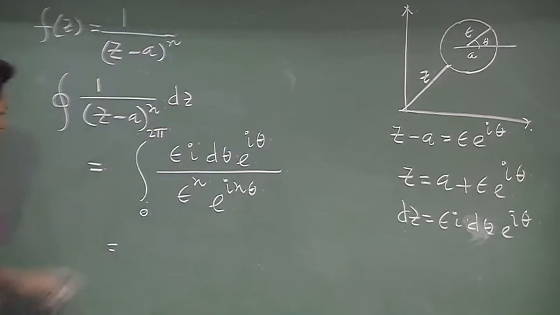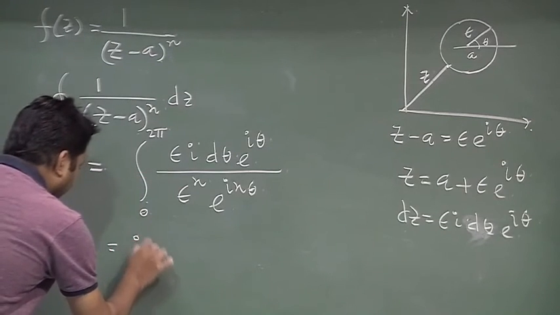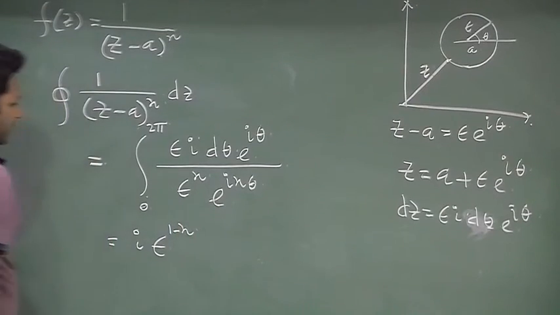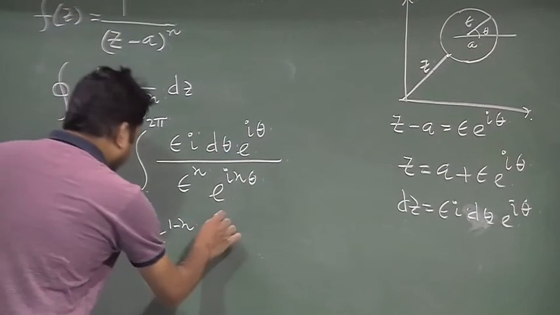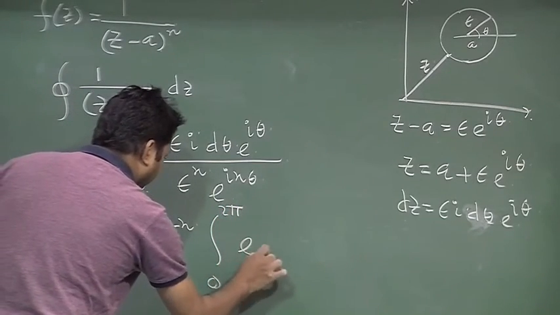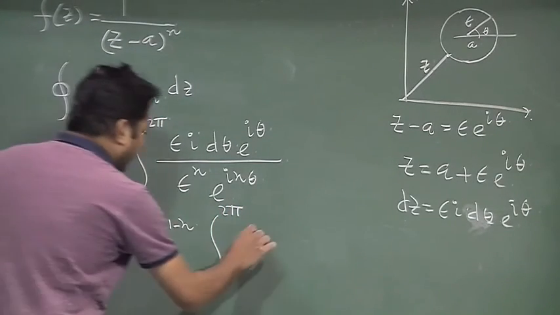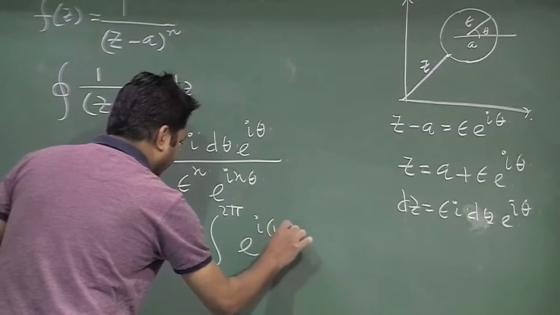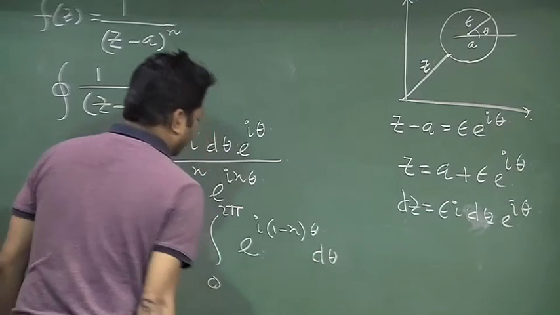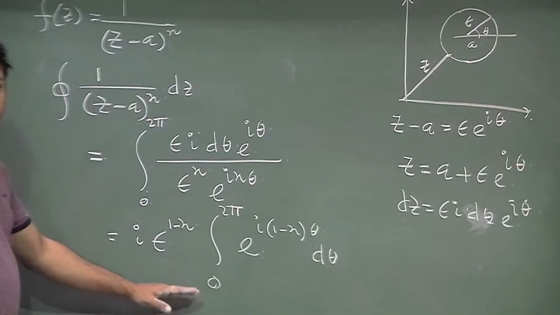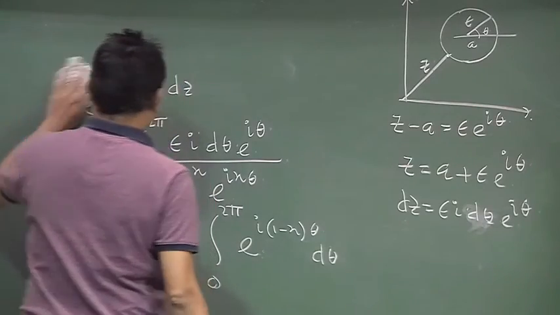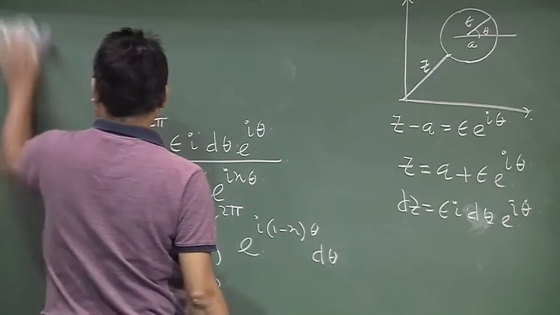Now, it is i epsilon to the power 1 minus n, integration 0 to 2 pi, e to the power of i(1 minus n) theta d theta. I have this expression in my hand now. Okay, so we are almost there.